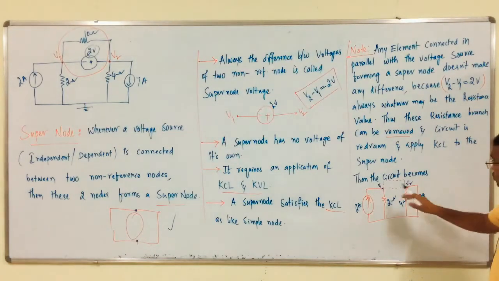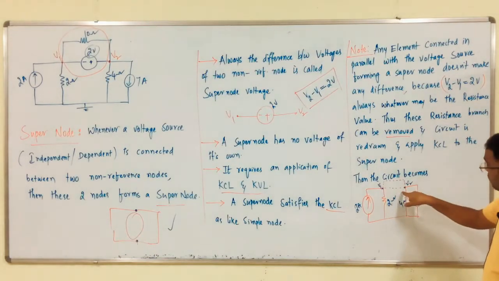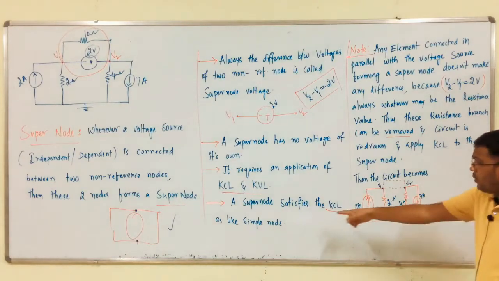Apply KCL at these two nodes. It becomes a simple node, so we apply KCL as for a simple node.